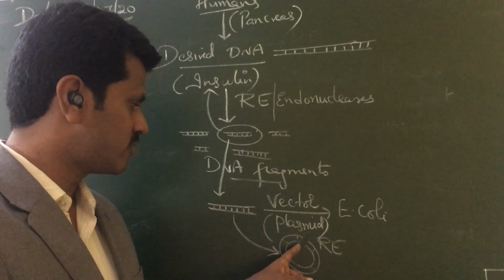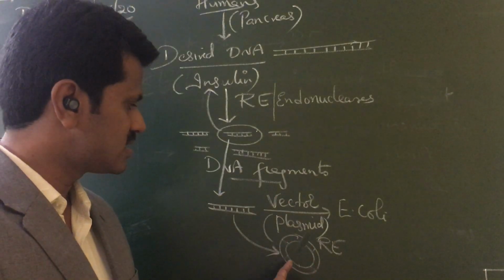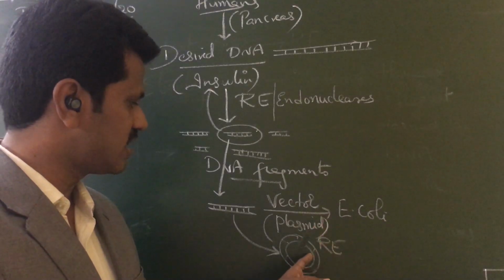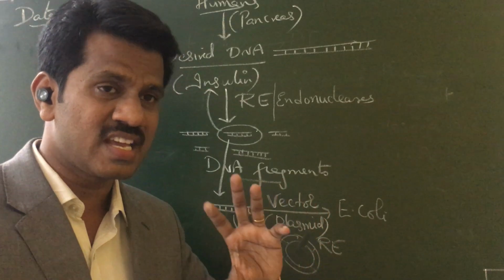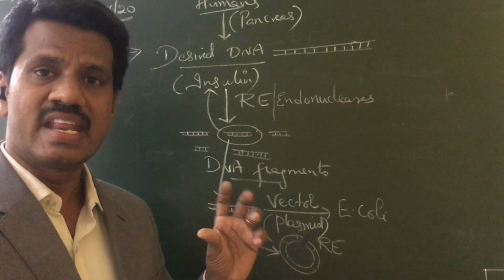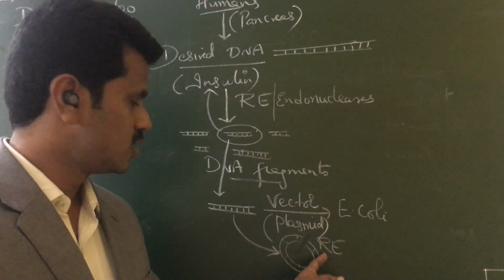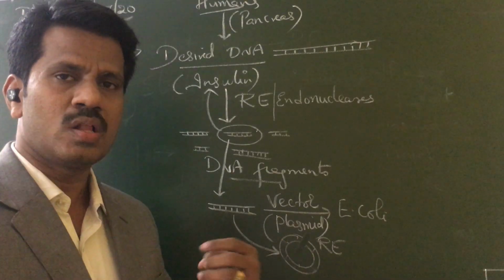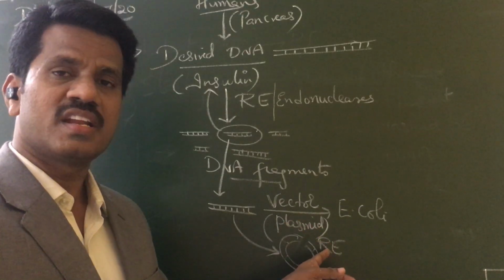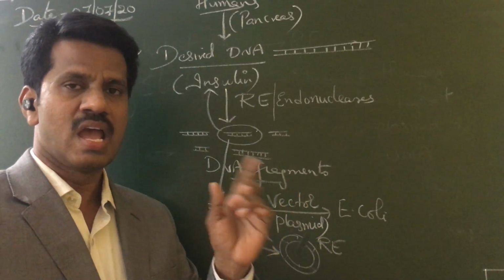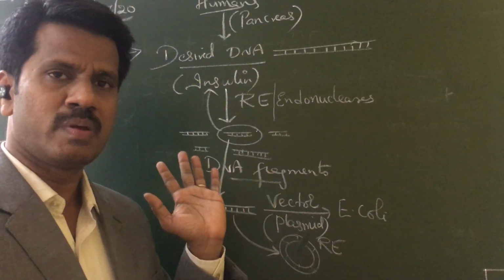So initially you have to study the sequence of the plasmid, and if many recognition sequences are present, you have to remove all of them. We call that reconstruction. You reconstruct the plasmid such that all the recognition sequences of this particular restriction enzyme are removed, and only one particular sequence is present.